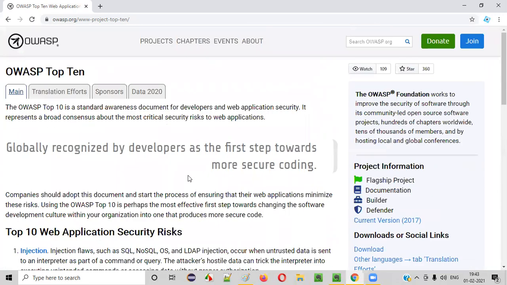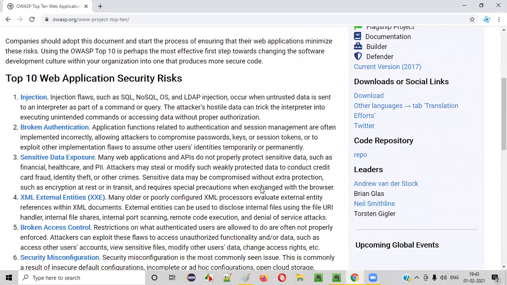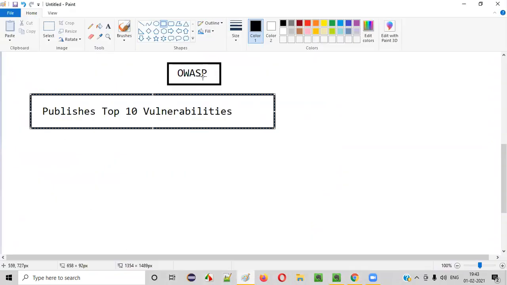We'll be covering more and more vulnerabilities in upcoming sessions in a detailed and practical way. I'll explain all these vulnerabilities, guys. Okay. For now, understand that. So what is this OWASP famous for?